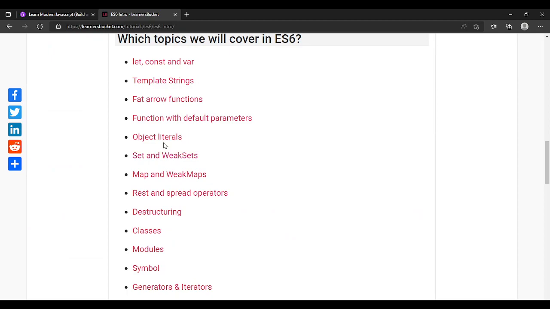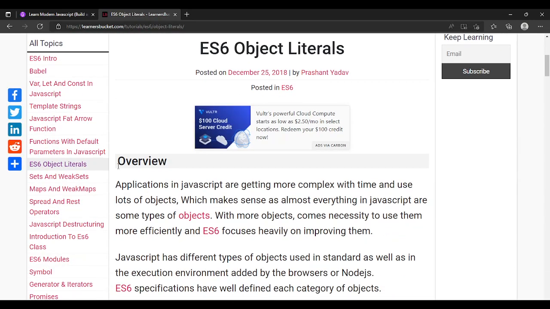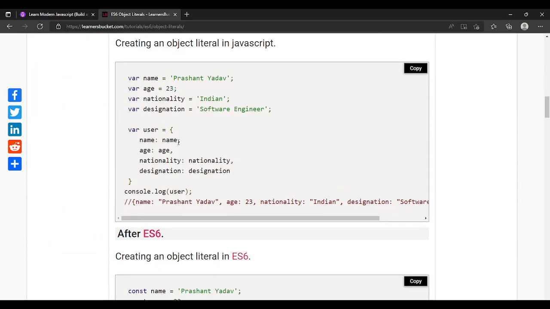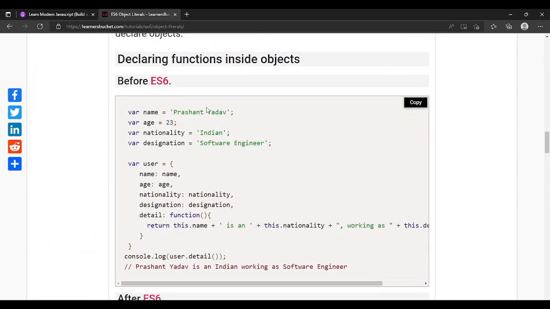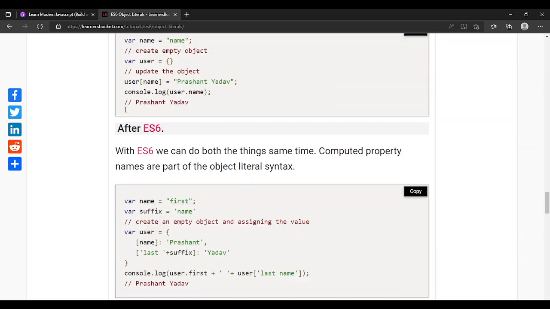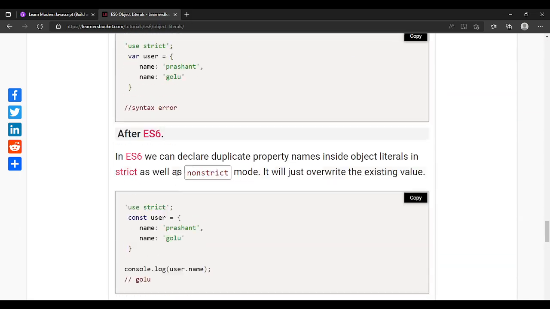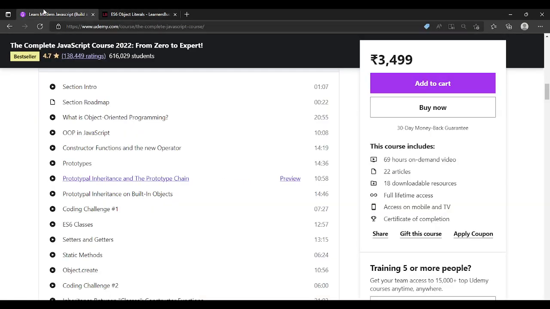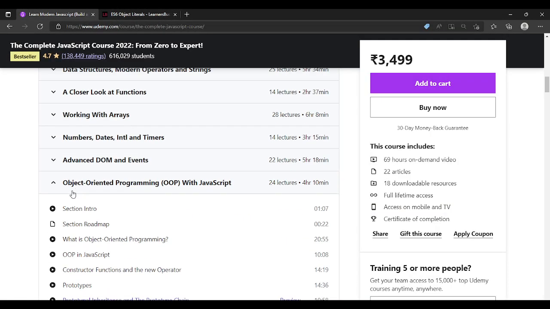You can go to object literals, and you can study the overview, the syntax, what object literals are, all the information about object literals is covered here. And the syntax is also covered in a very crisp way. So you can follow this website learnersbucket.com for helping purposes, I must say, right?